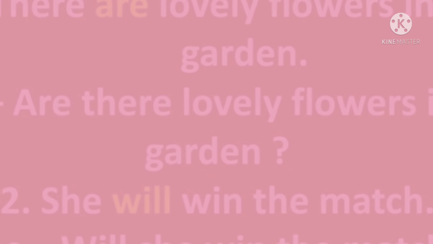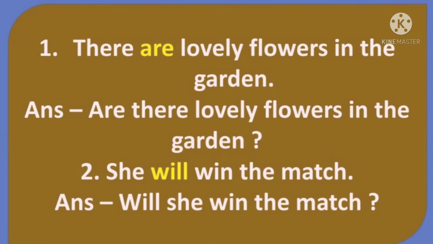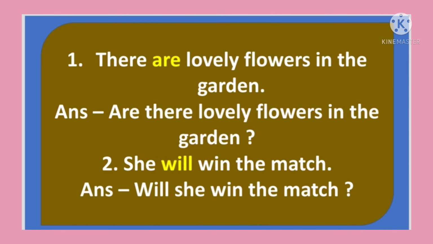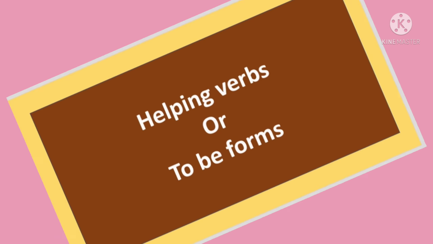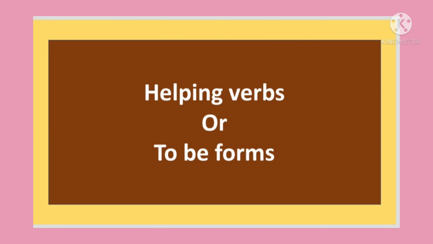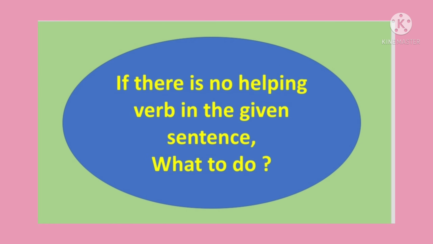Next example, there are lovely flowers in the garden. And the answer is, are there lovely flowers in the garden? Next, she will win the match. Answer, will she win the match? Friends, when there is a helping verb in the sentence, it is quite easy to frame a verbal question. But if there is no helping verb in the given sentence, what to do?